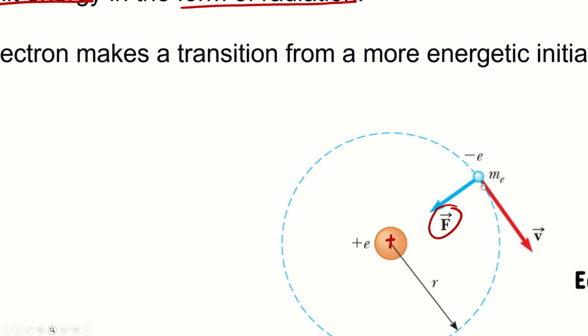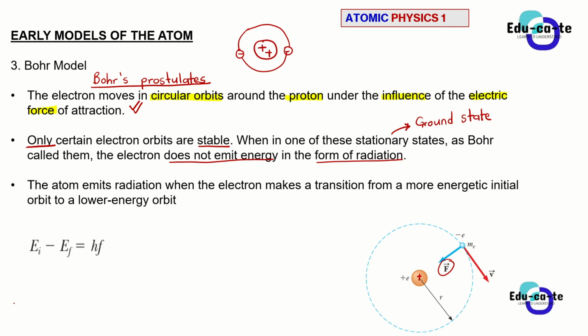This electron here does not emit any energy because it is in its ground state, or it is in its stationary state. So it is just orbiting around the nucleus in a uniform circular motion, with a tangential velocity as well, but it does not emit any radiation. So the radiation is not being emitted at all. So basically, that's what he made sure of.